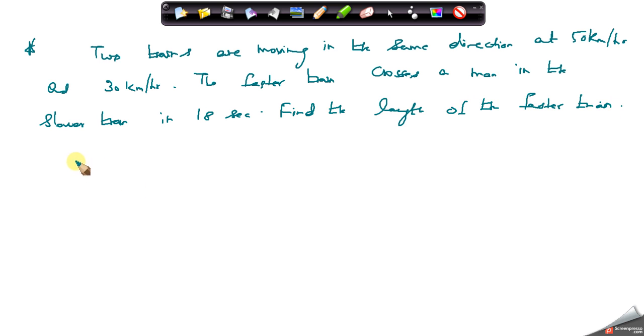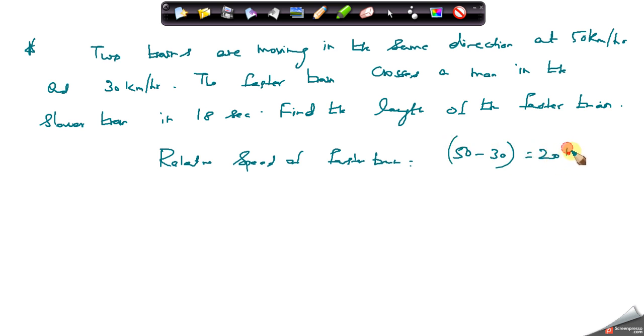Okay, the two trains are moving the same direction at 50 km per hour and 30 km per hour in this case, right? So the relative speed of the faster train is 50 minus 30, that is equal to 20 km per hour.